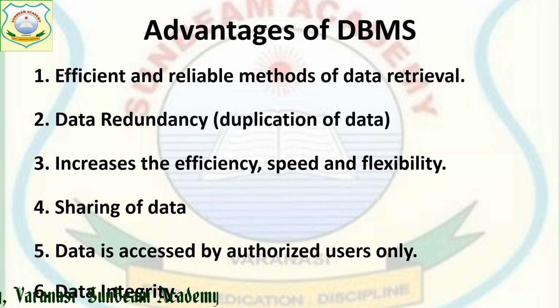Now, next is that DBMS provides us a way of access in which only authorized users can process or access the database. As an example, you can see the bank: we cannot access the server of the bank. Only the persons who have been authorized to access the server can access it, by providing their username and password. The same way DBMS works over there. DBMS gives the authority to access the database only to authorized users.